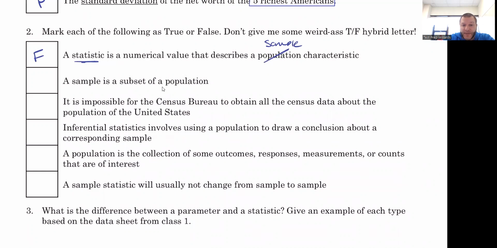A sample is a subset of a population. That's true. Right, so that is just the definition of what a sample is, some smaller group out of a population. Right, here's my population. A sample is just some little bit of it there.